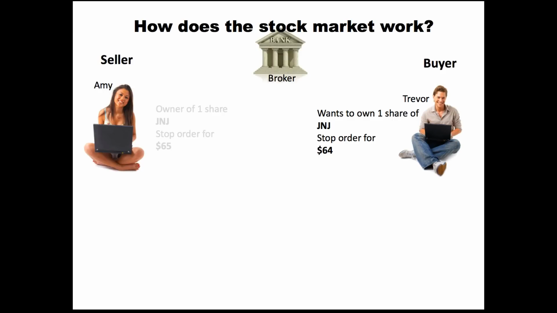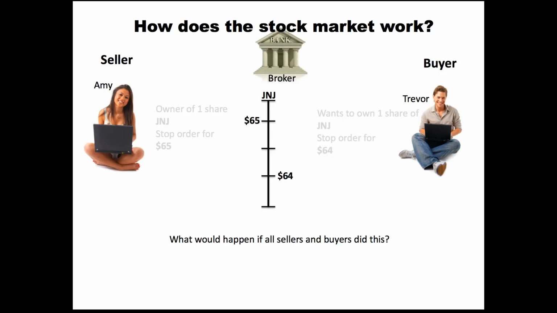So we know that Amy's wanting to sell her one share for $65. Now we have a buyer. We have a guy named Trevor, and he wants to buy a share of Johnson & Johnson, and so he puts in a stop order for $64. Okay? Amy's trying to sell her one share for $65 because she wants to make more money on it. But Trevor doesn't necessarily want to buy one share for that high of a price, and he's putting in a stop order for $64. Okay, so let's see what happens.